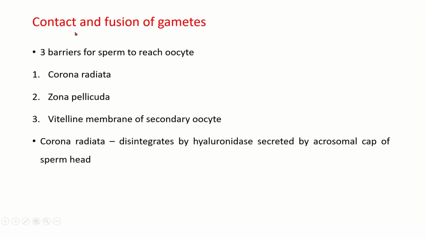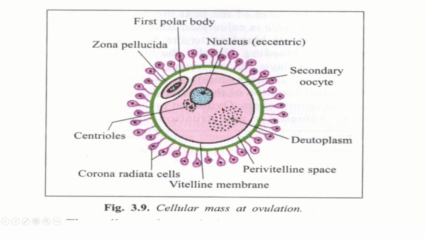Then the second part is contact and fusion of gametes. Here we need to understand three barriers which have to be passed by the sperm to reach the oocyte: the corona radiata, the zona pellucida, and the vitelline membrane of the secondary oocyte. The corona radiata is disintegrated by hyaluronidase secreted by the acrosomal cap of the sperm head. You can see here the three barriers.